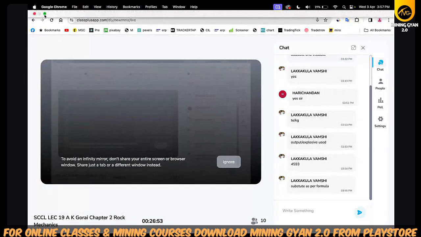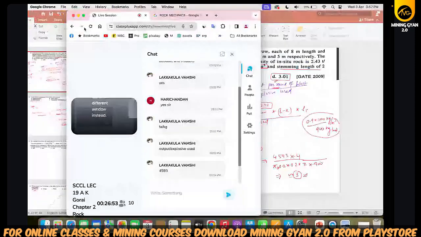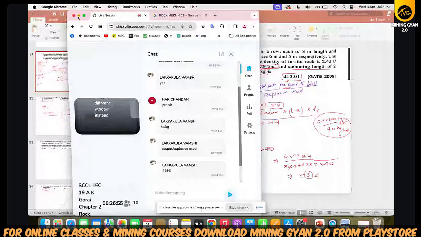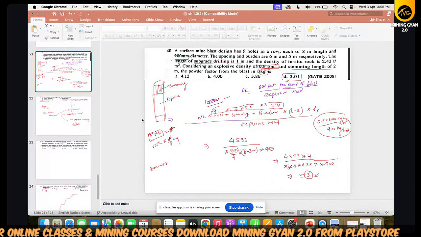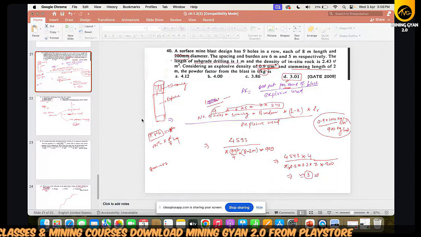So now we can start our next chapter. We have completed our chapter 1. We had discussed the theory as well as the numericals which are required for completing the category.